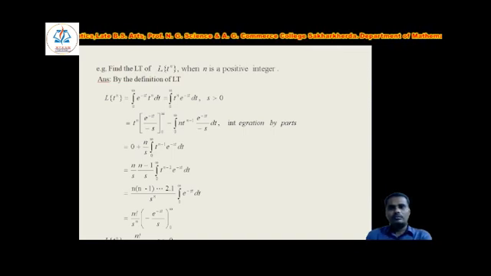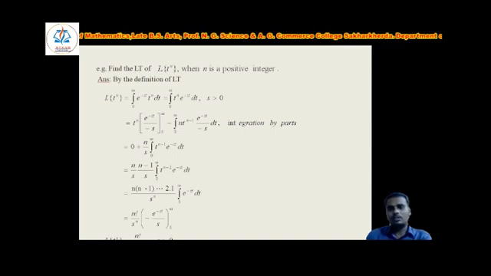Now that we will solve again by the integration by parts. In this way we will get n into n minus 1 and so on up to 2 into 1 divided by s to the power n into integration 0 to infinity e to the power minus st dt. Now again simplify that integration. What we get? We know that n into n minus 1 and so on up to 2 into 1, that is nothing but n factorial.